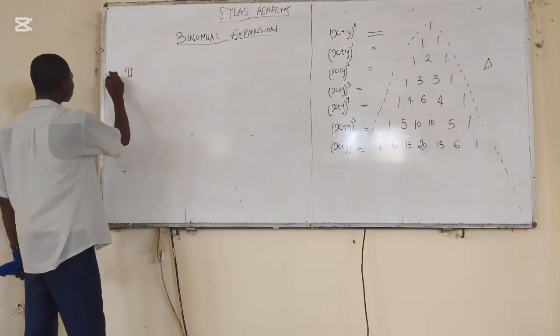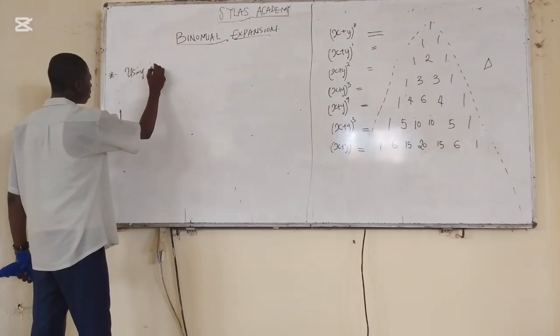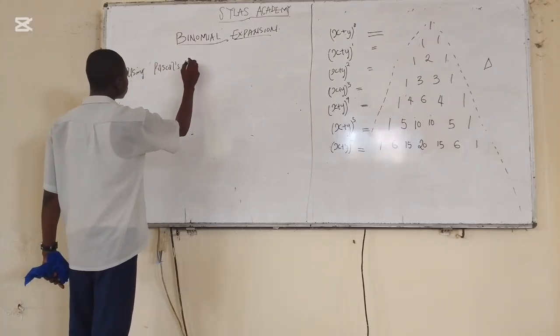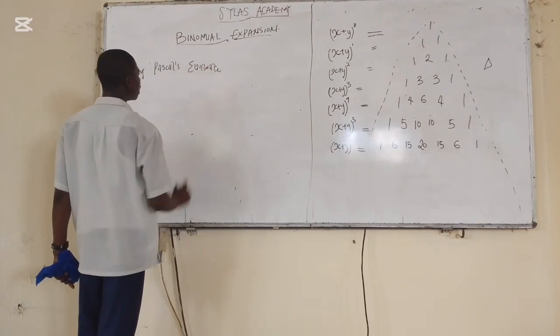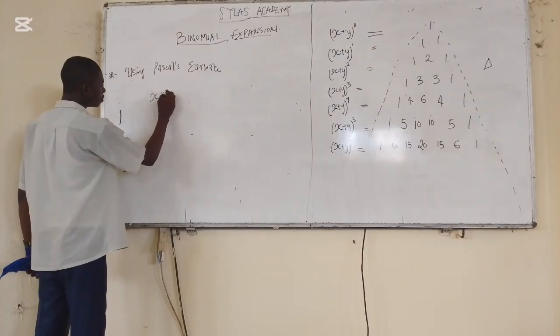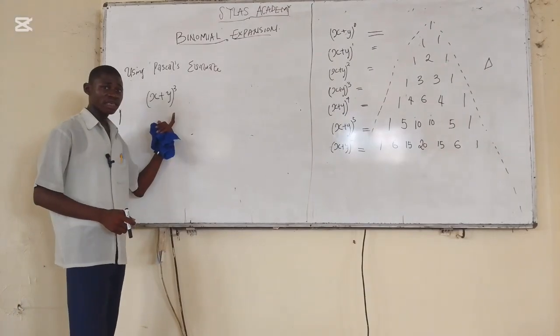Using Pascal's triangle, evaluate x plus y to the power of 3. Now, in a CBT exam, they give you this question.